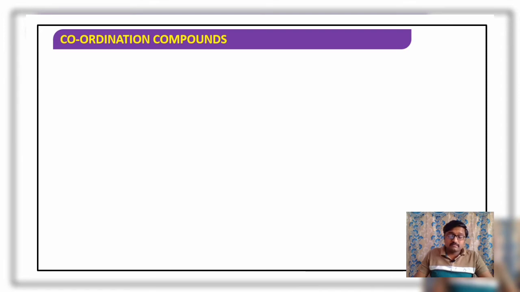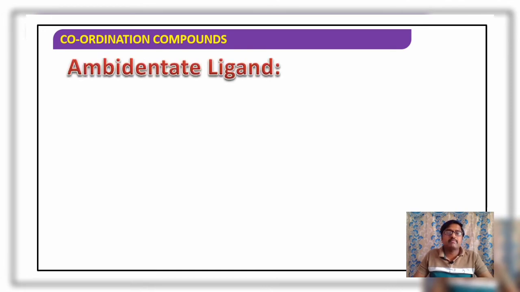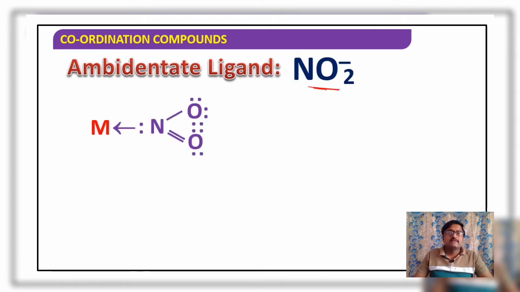Then there is a difference in the naming of such ligands. Ambidentate ligands get two names based on the type of donor atom involved in bond formation. So for example, NO2 minus. What is the possibility? Nitrogen may be involved in bond formation with the central metal atom or ion. In such a case, how is it named? It is named nitrito-N.